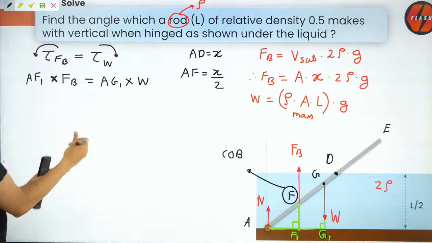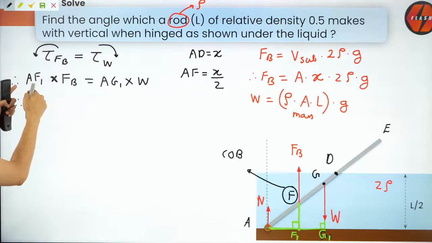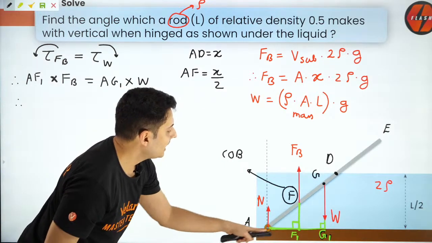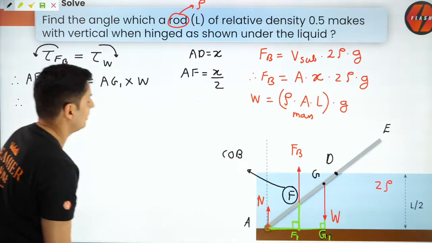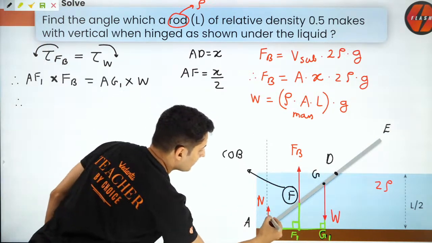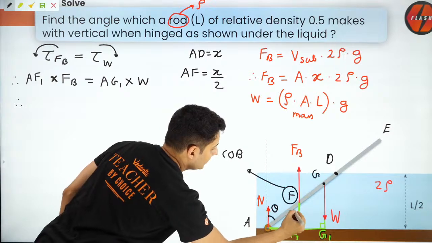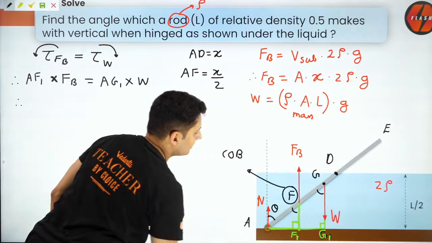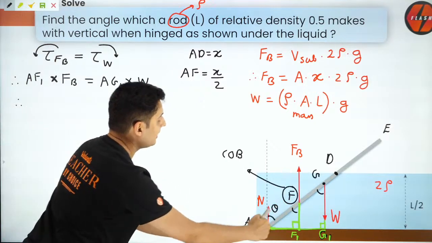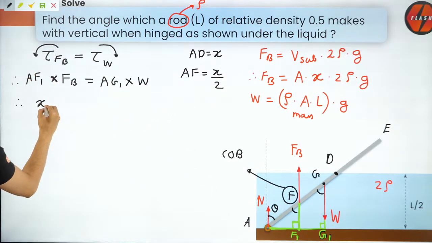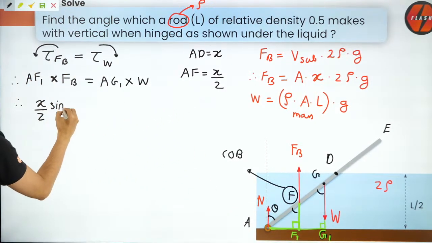Now just start substituting values. What will be AF1? AF1 will be AF sine theta. If I take this angle as theta, then this is also theta. AF is X by 2, so it will be X by 2 sine theta.